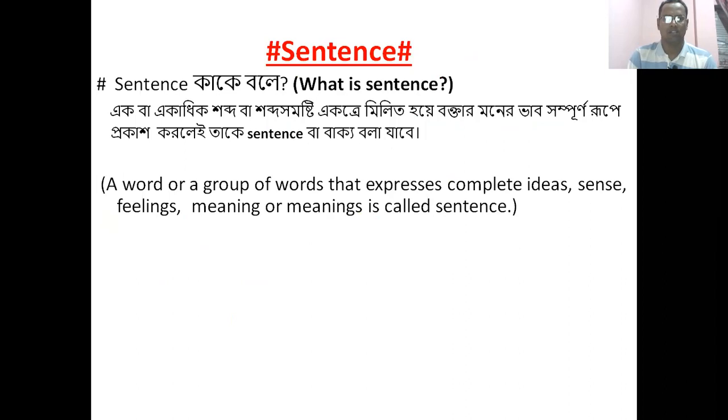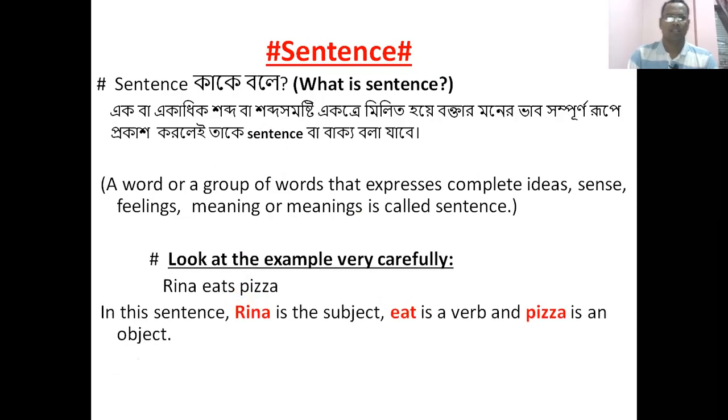A word or a group of words that expresses complete ideas, sense, feelings, meaning or meanings is called a sentence. Dear learner, you have already learned about the definition of sentence. Let's see an example. Rina eats pizza.